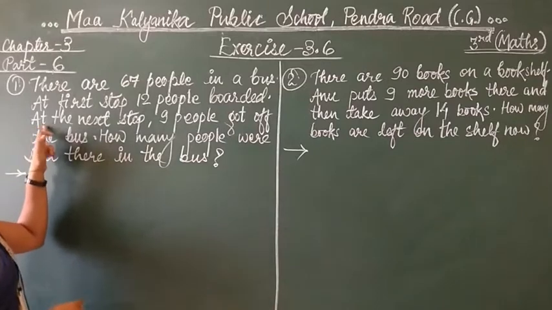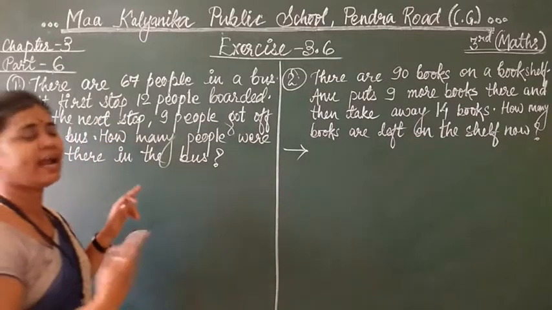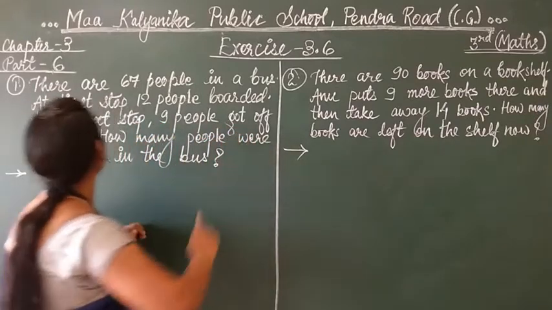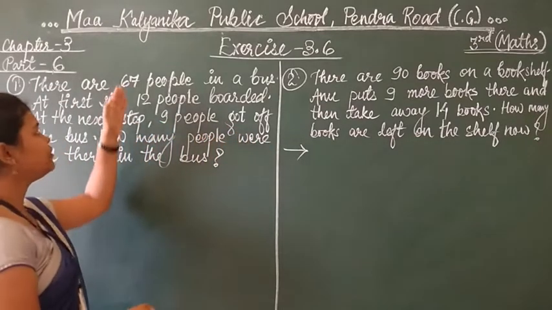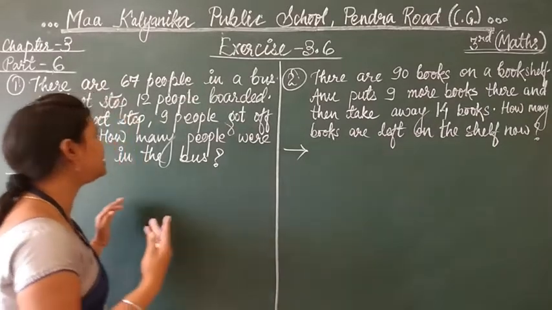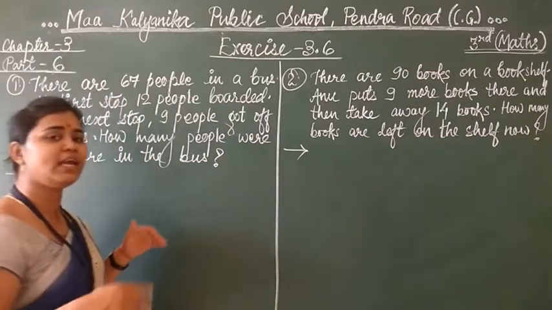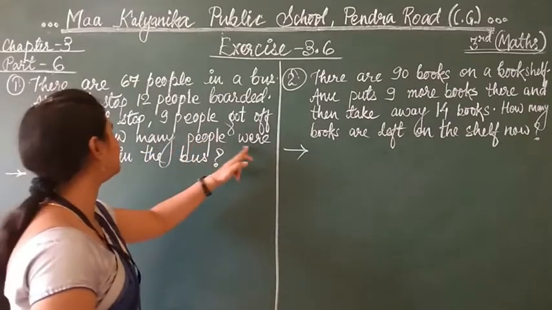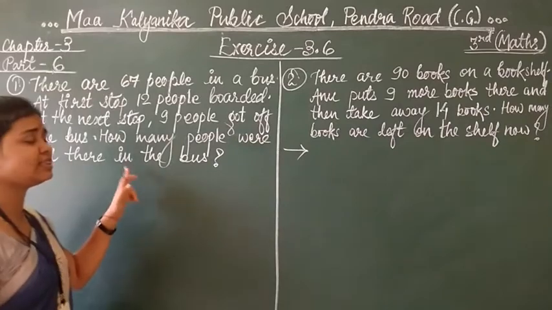Then what is given at the next stop? At the next stop, 9 people got off the bus, means 9 people went out, they moved out from the bus. How many people were still there in the bus?